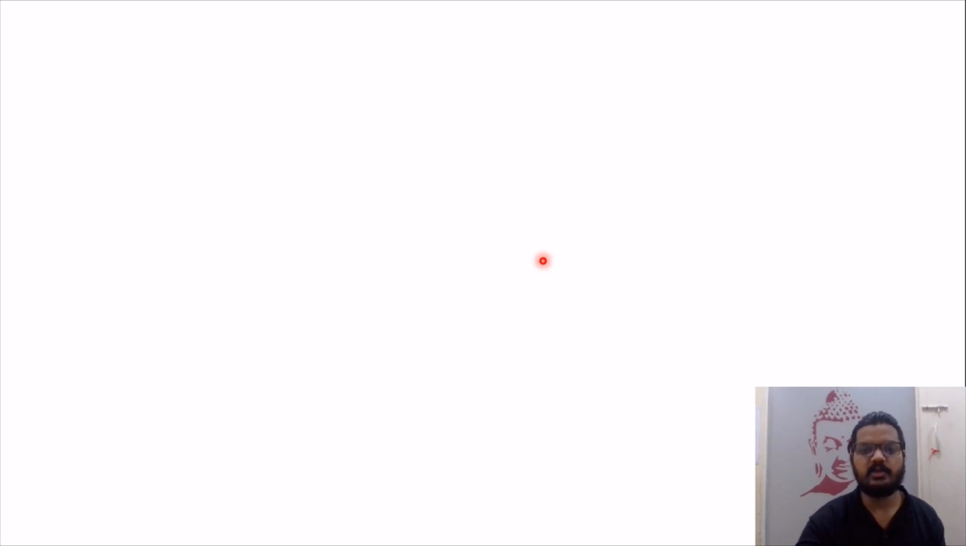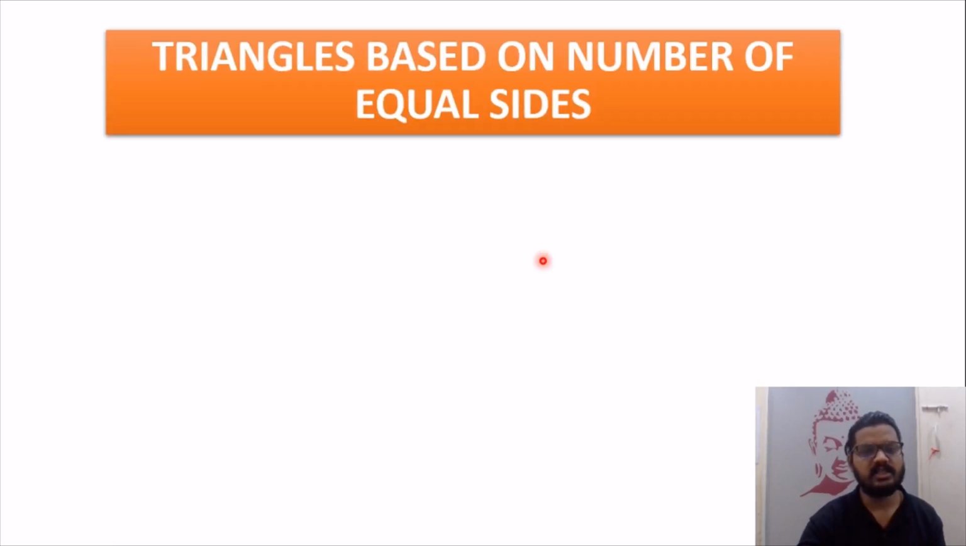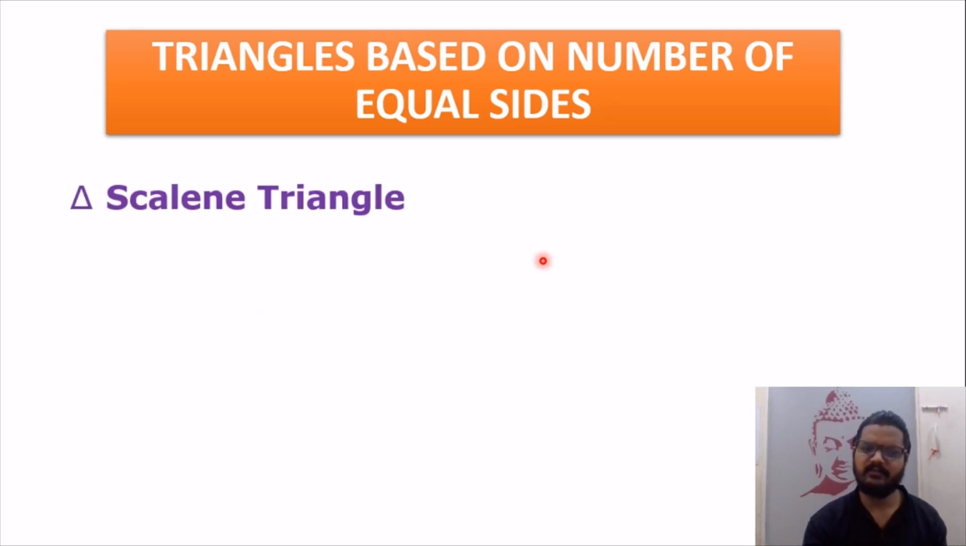Let's move further to our third type. So first we have three sides equal, then we have two sides equal, now we have no sides equal.